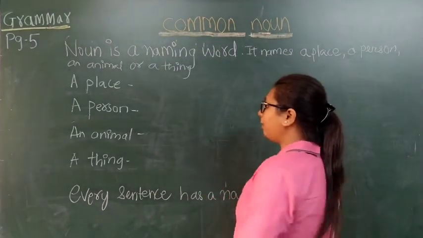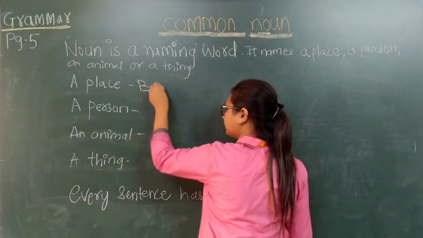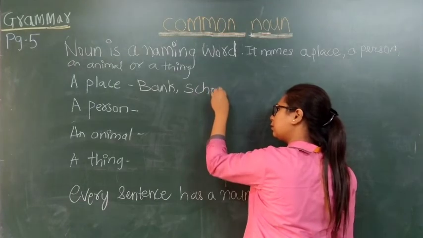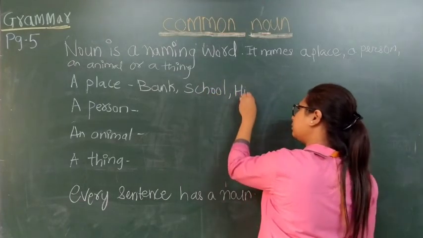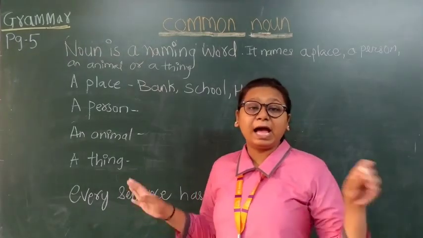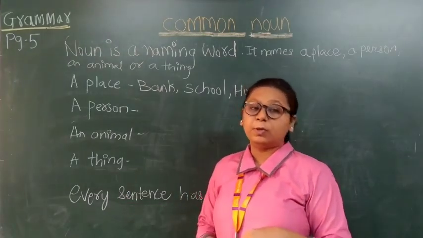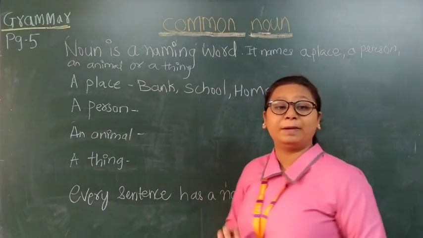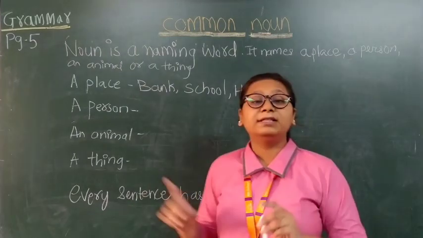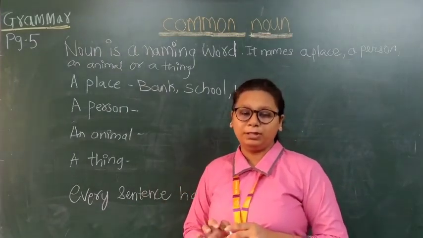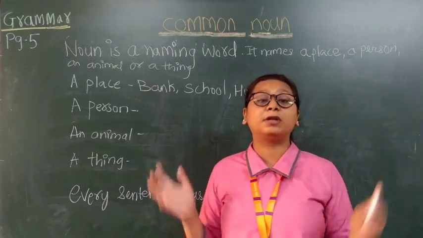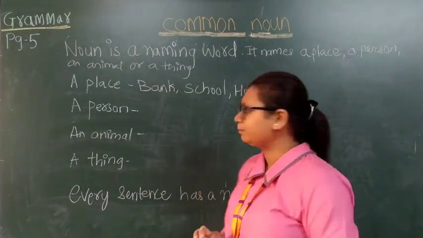A place like bank, school, home. Right? If I say I am going to school, so what is the noun? School is a noun because school tells us about the name of a place. Home. This is my home. So what is the noun? Home, because home tells us about the name of a place, right?